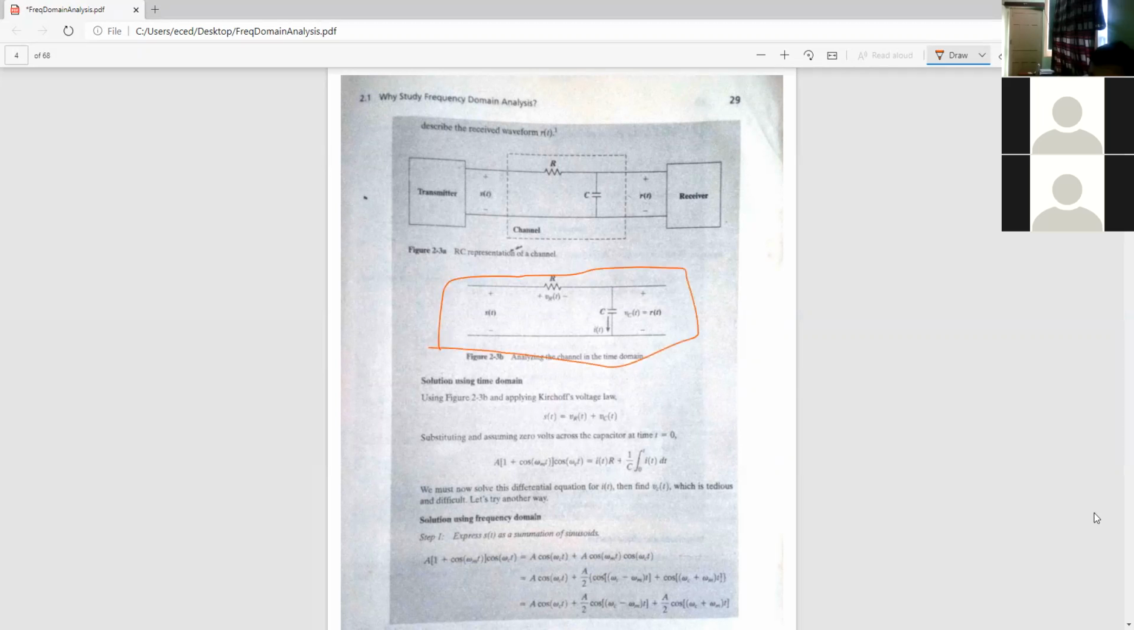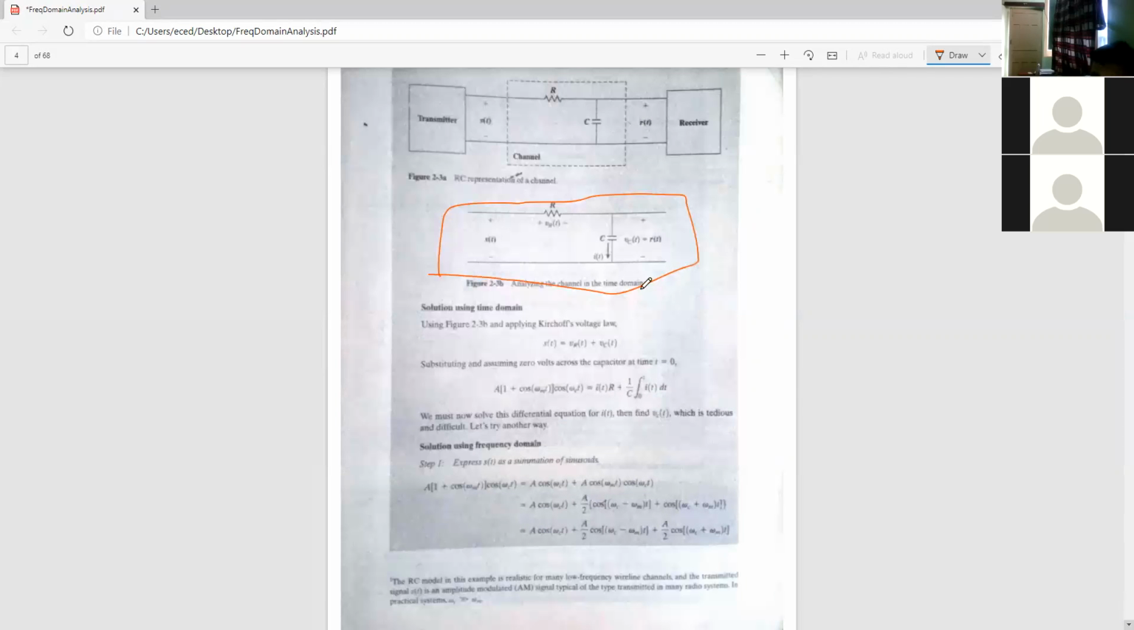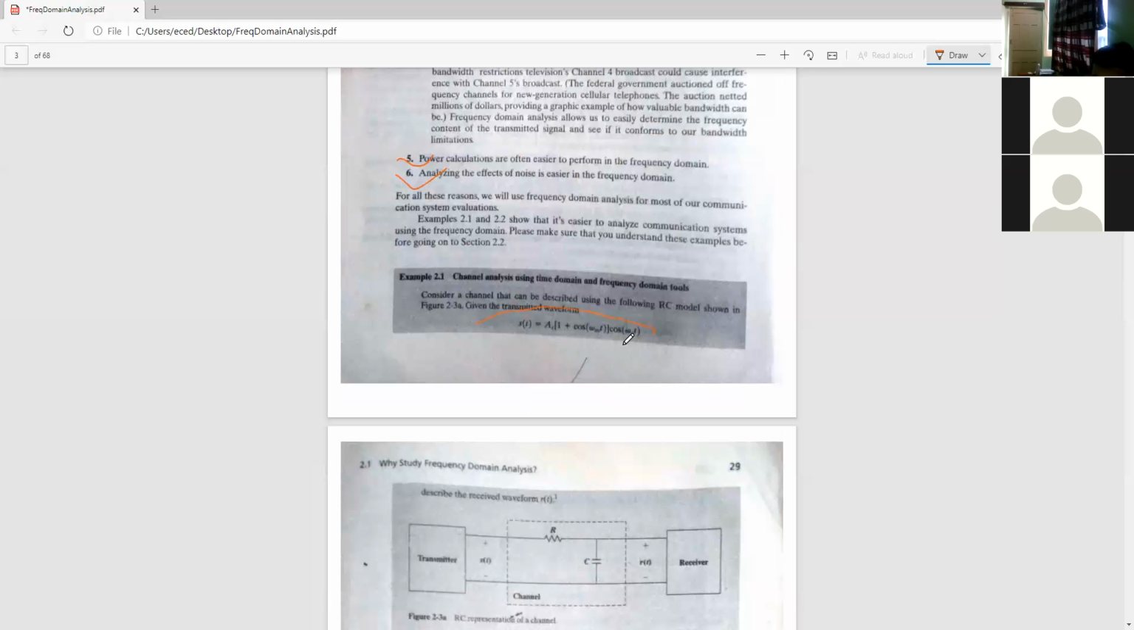Now the solution using time domain: I simply apply Kirchhoff's voltage law. What we get is S(t), which is the input, equivalent to the voltage across the resistor plus the voltage across the capacitor. It is the sum of the two, where S(t) is also being considered as a voltage. Kirchhoff's voltage law has been applied to it. So substituting the value of S(t), which was given in the question.